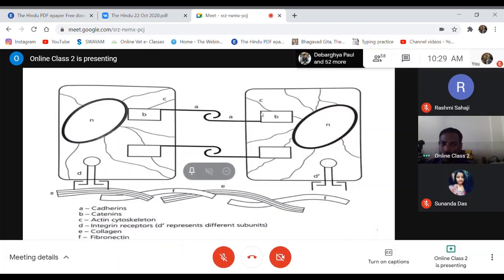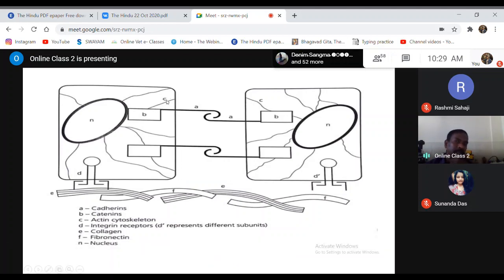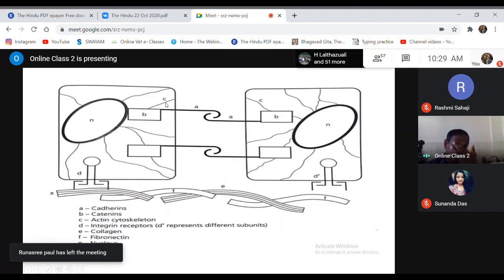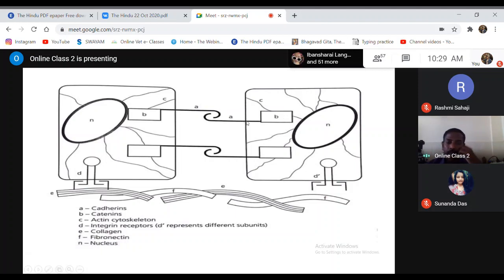Then another important factor which helps in the interaction between the cells is the actin cytoskeleton, typed as C. This is a complex mechanism which involves all these structures, A, B, and C. So when A or B or C is affected, the cells will not be able to interact with each other properly. So they become loosened.